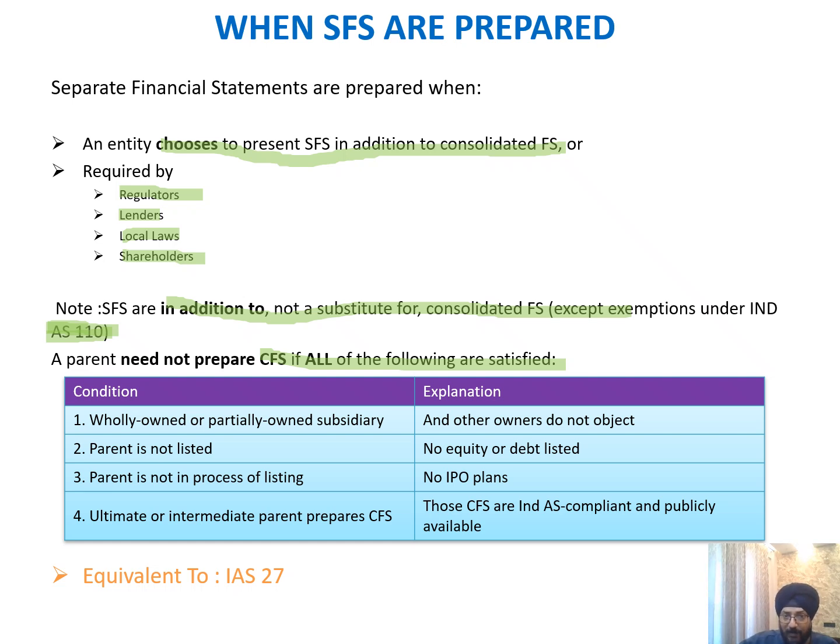Wholly owned subsidiary or partial subsidiary and other owners do not object. Which means that the other owners do not object to the publishing of this SFS alone and do not require the CFS. Parent is not listed, no equity or debt is listed. Parent is not in the process of listing, no IPO plans. Ultimate or intermediate parent prepares the CFS. Those CFS are Ind AS compliant and are available.